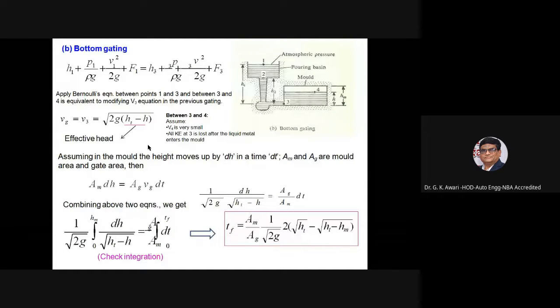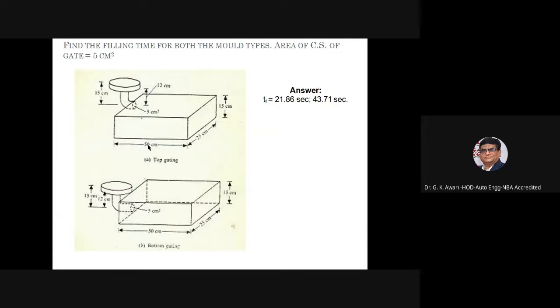The bottom gating equation is being shown here. Combining these equations, finally we get an equation for time. Tf is equal to Am divided by Ag, 1 by root of 2g into 2 root of ht minus square root of ht minus h. So find the filling time.